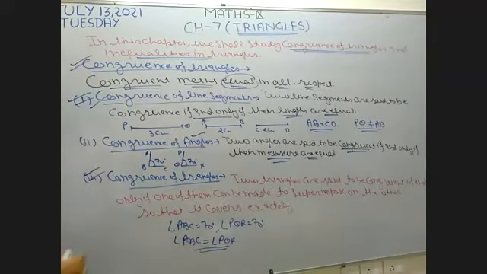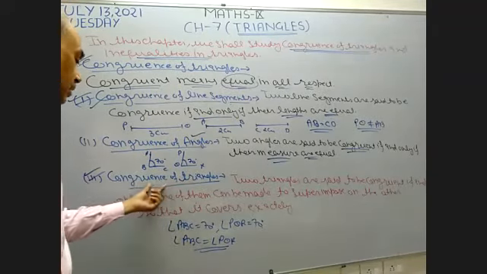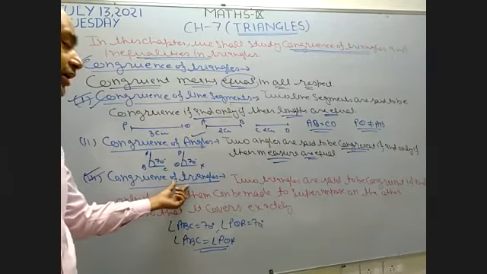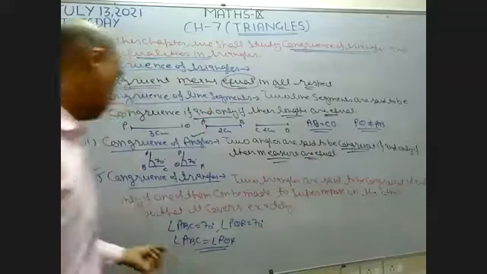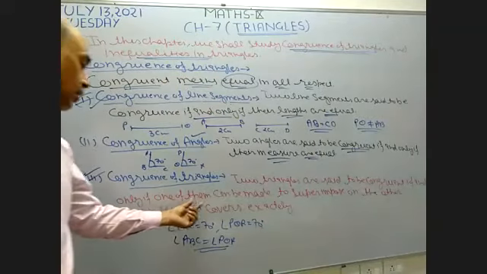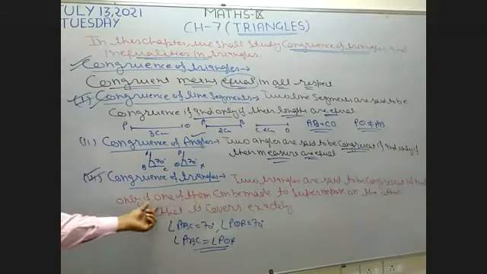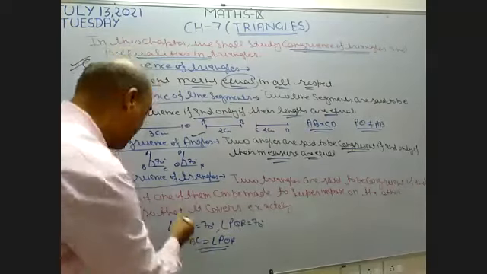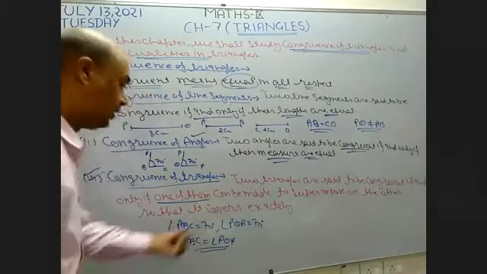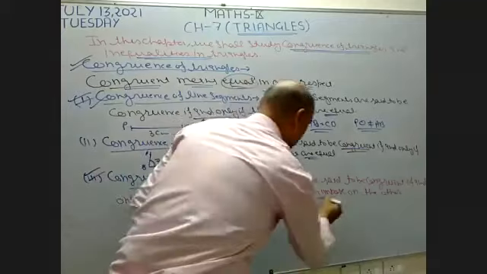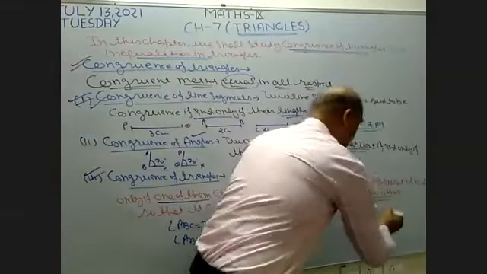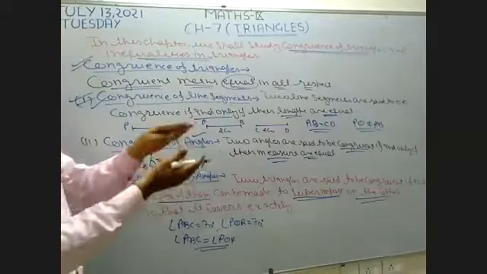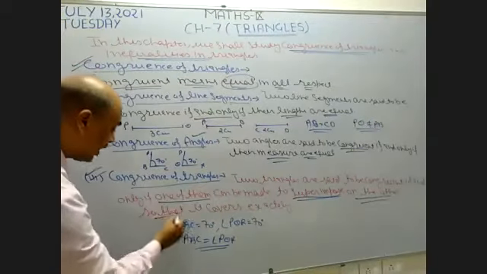Okay. Now main point. This is the main point. Congruence of the triangle. I want to explain the congruence of the triangles. Two triangles are said to be congruent if and only if one of them can be made superimposed on the other. It means when we put one triangle on the other triangle, then they are going to cover each other.